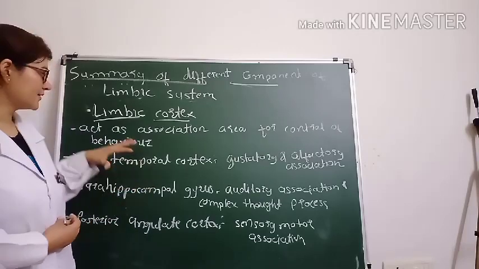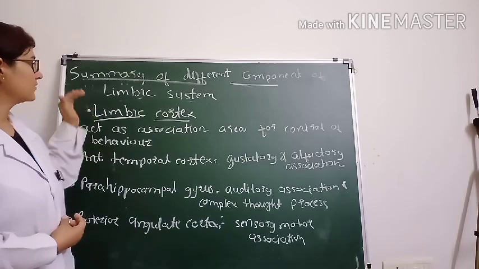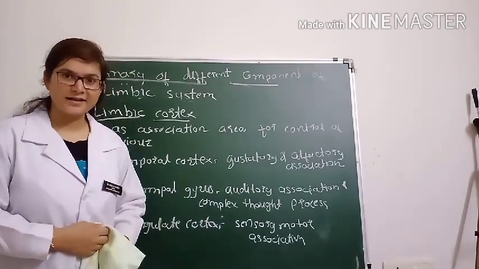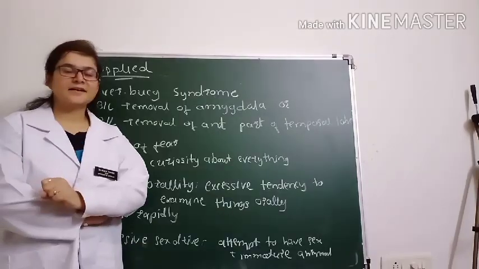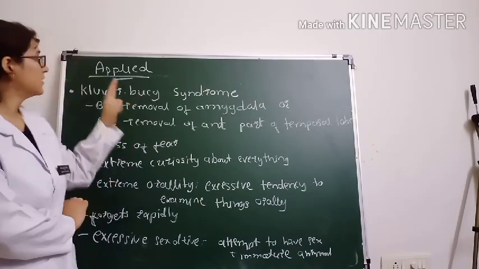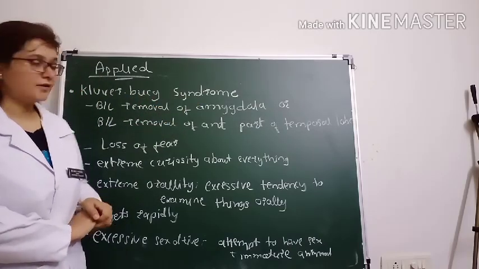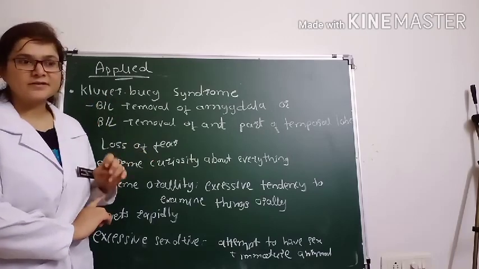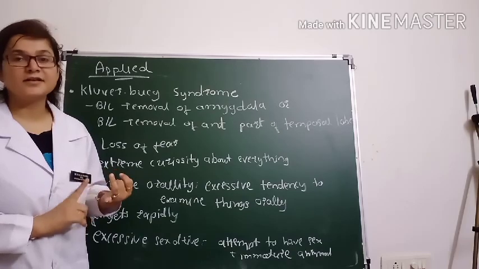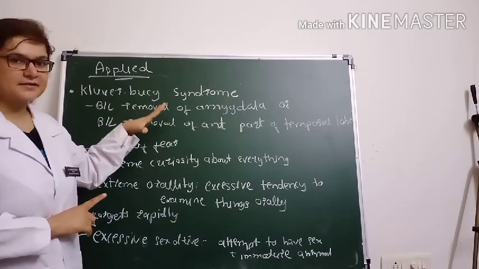So in the limbic cortex you have to remember these three structures, right? That was about the limbic system physiology. Now we will see the last part, the applied aspect of the limbic system. You have to remember two things. One is Kluver-Bucy syndrome and the second one is anterograde amnesia. Kluver-Bucy syndrome is important for the viva, for the 2 to 3 sentence question, and also for the MCQ. So remember this syndrome.